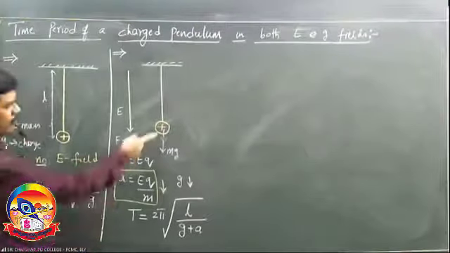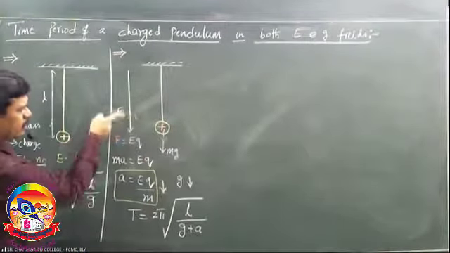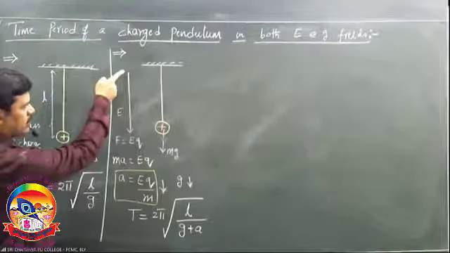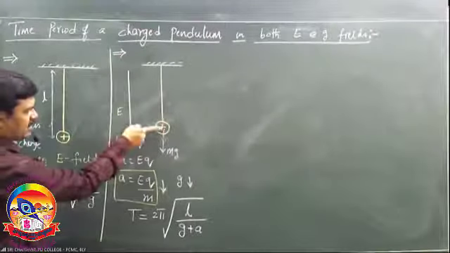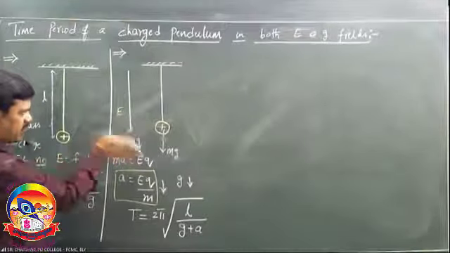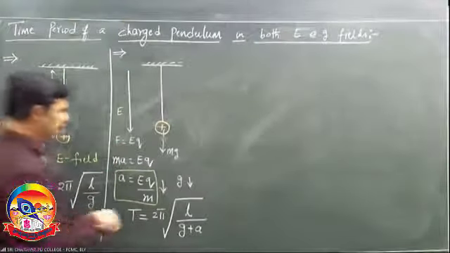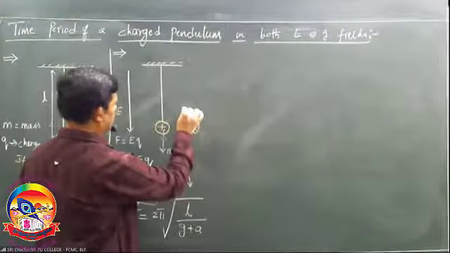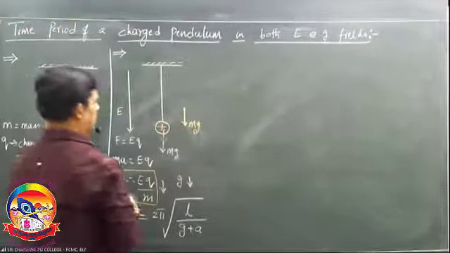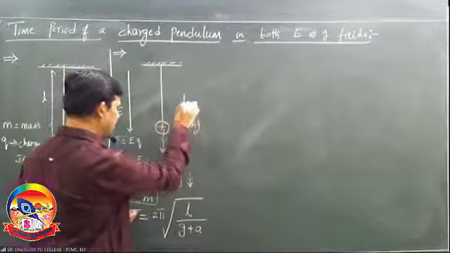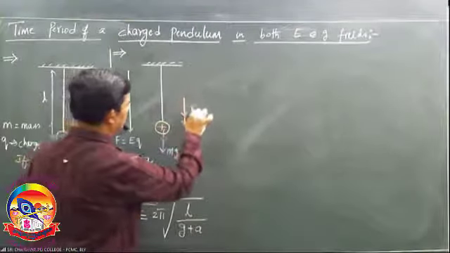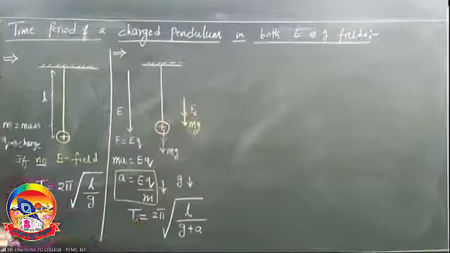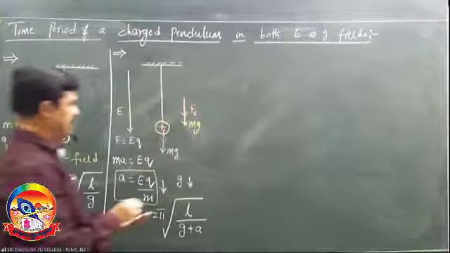Is it clear? Weight acting down, positive charge, field downward. As it is positive charge, it experiences force in the downward direction. Or you can write like this: mg downward, force due to field is also downward. This is the case. Second case.